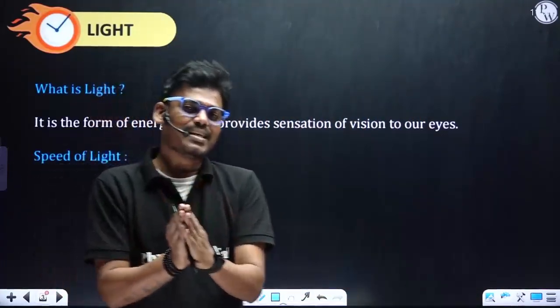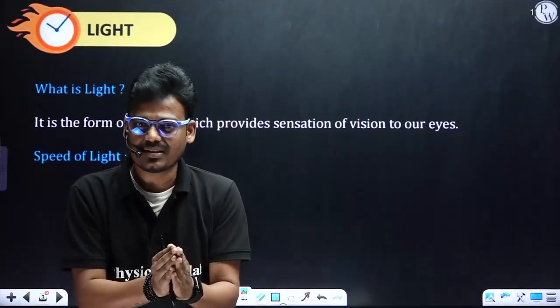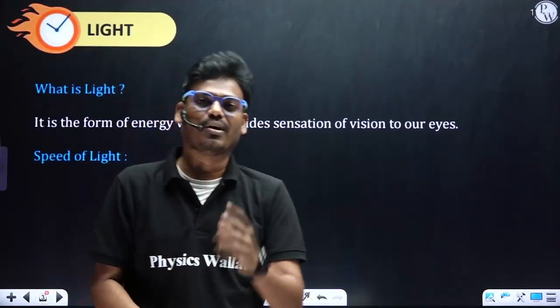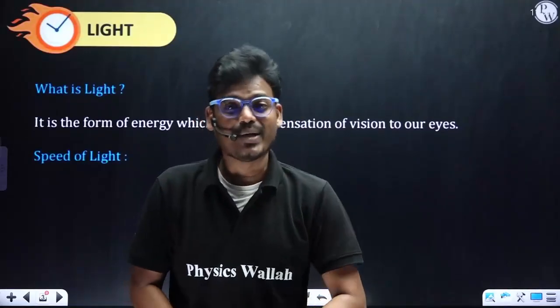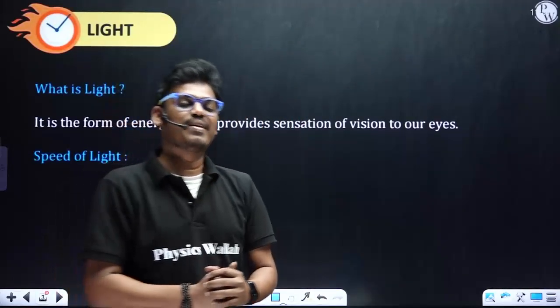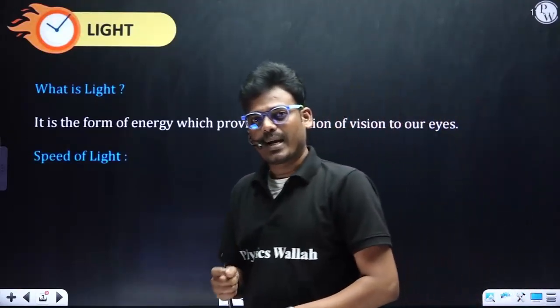So can I say light is also a form of energy which gives us a sensation of vision to our eyes? Yes, definitely, you can consider light as the form of energy which gives us the sensation of vision.